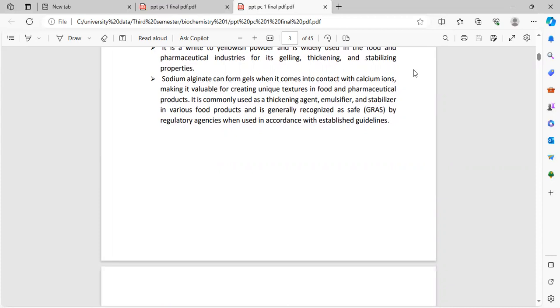It is commonly used as a thickening agent, emulsifier, and stabilizer in various food products and is generally recognized as safe (GRAS) by regulatory agencies when used in accordance with established guidelines.